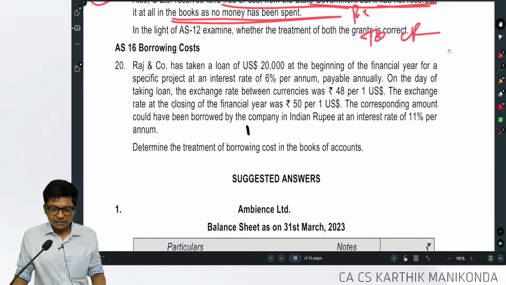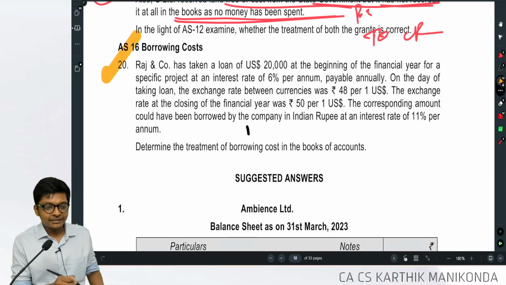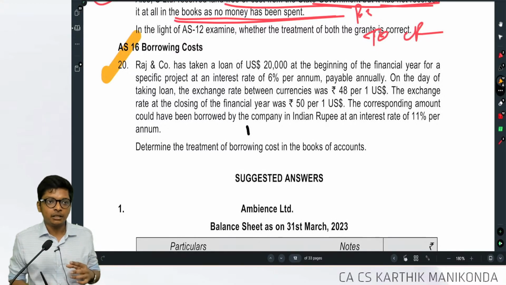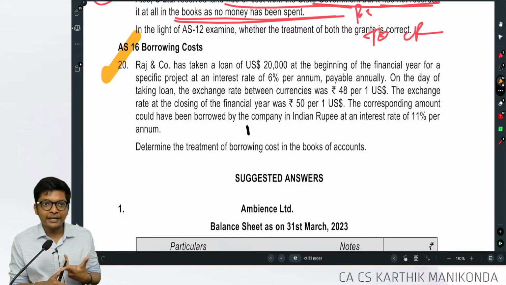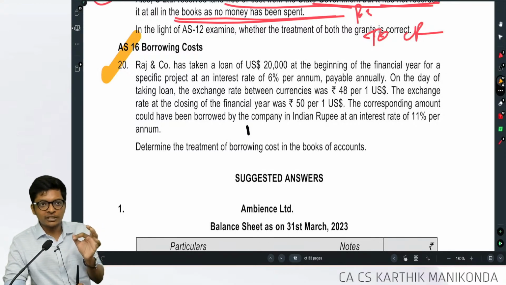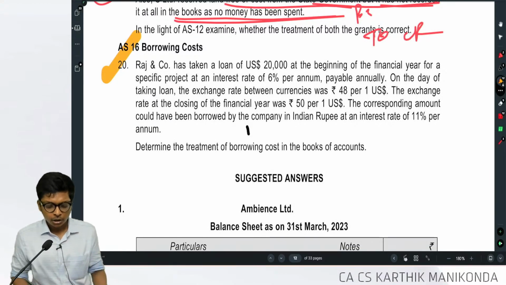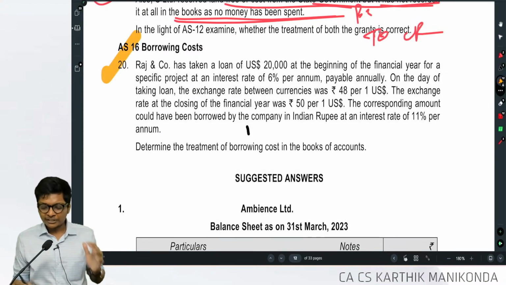Fine. Last question in our RTP now. I told you, we discussed a similar sum that AS 16 clubbed with AS 11. Last 2 RTPs, November 23 RTP and May 23 RTP has a similar question. Not tested in exam even once. That means this question is waiting to come to the exam question paper and trouble you guys, but not for us. Okay. Look at the question, guys.